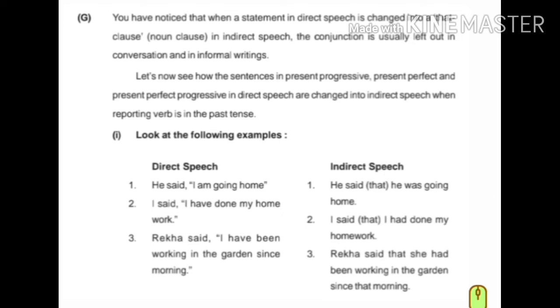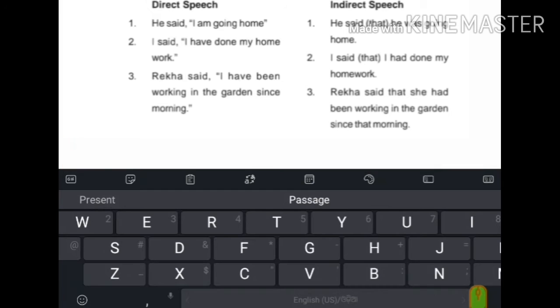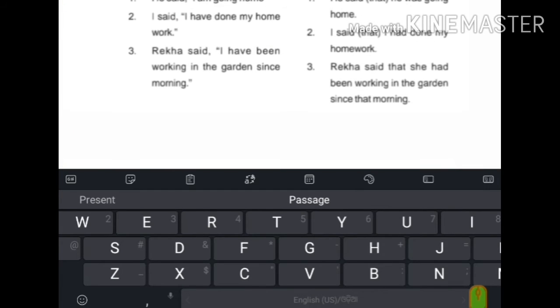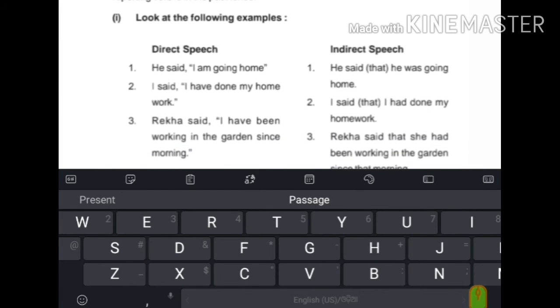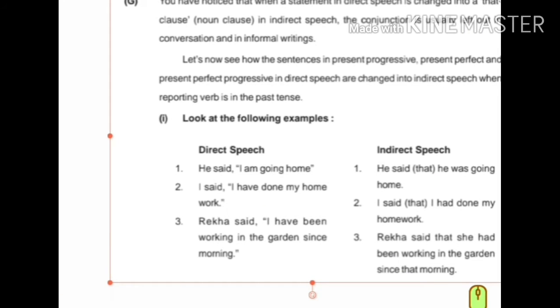Here the reporting verb is said. Could you understand? Reporting verb is said. In which tense? Past tense.